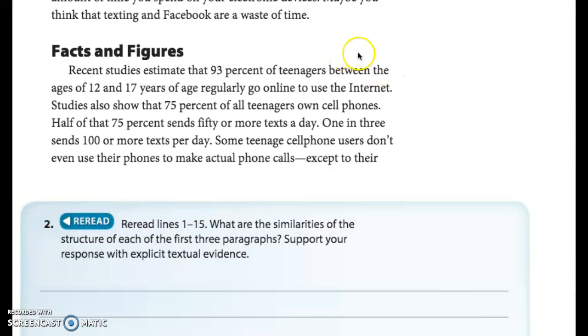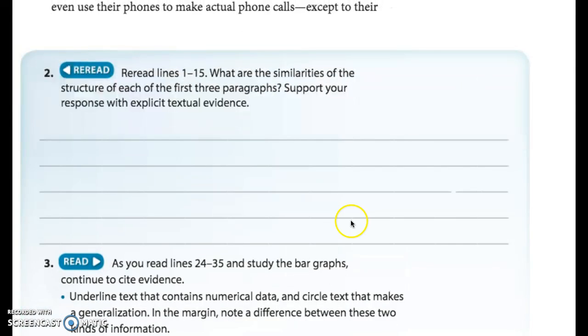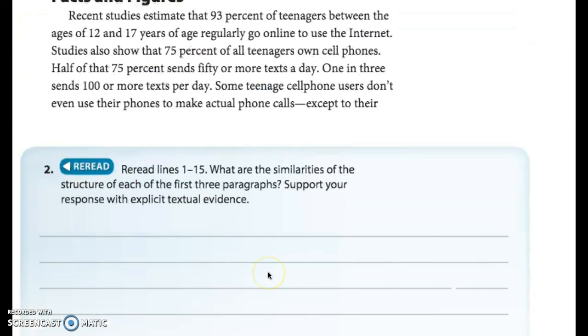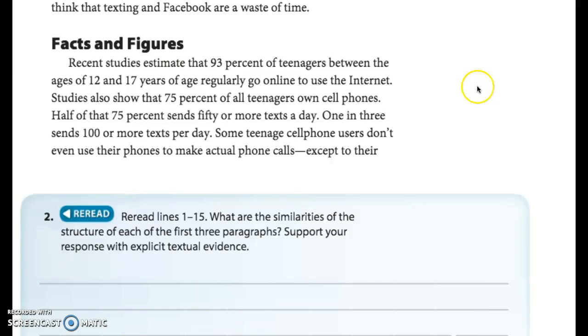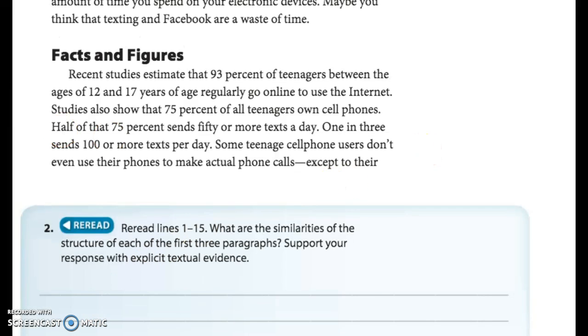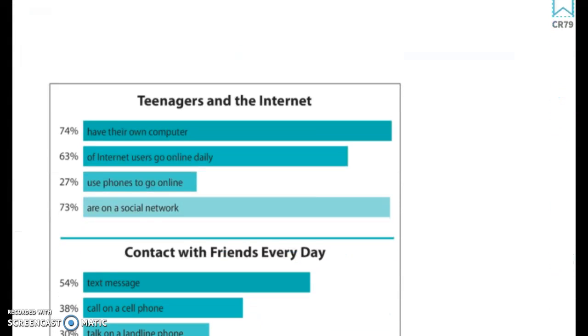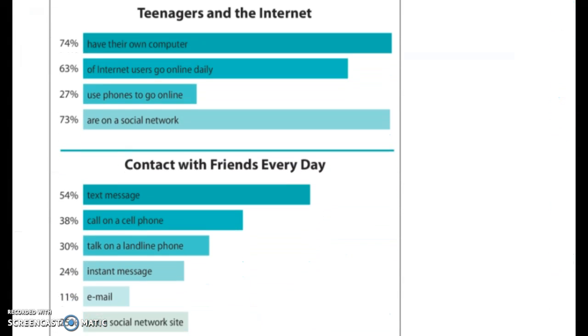So once you have the numerical data underlined and that one generalization circled, in the margins right here, I want you to tell me the difference, and this is answering this. Note a difference between these two kinds of information. So what do you notice is the difference between numerical data and generalization? And I want you to write that right here in the margins. Now, let's jump down to the next page. So the next page is actually just a bunch of graphs. And let's take a look at them.